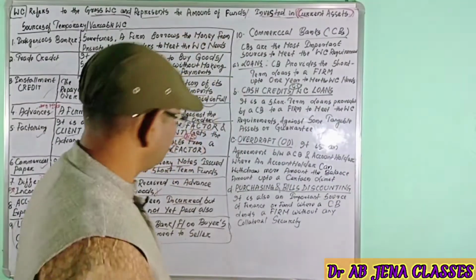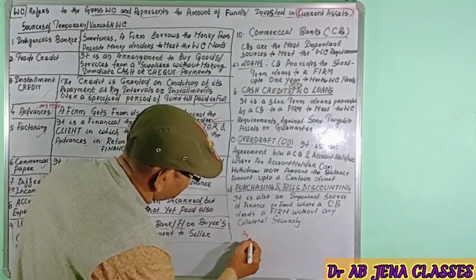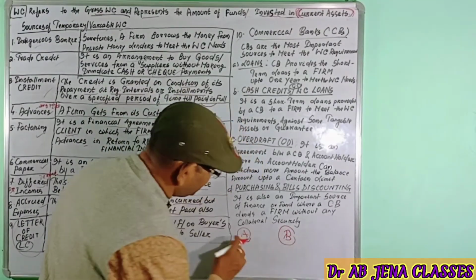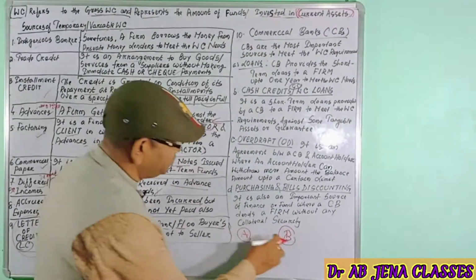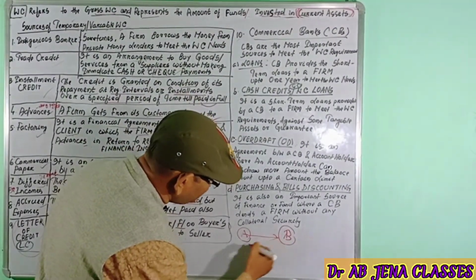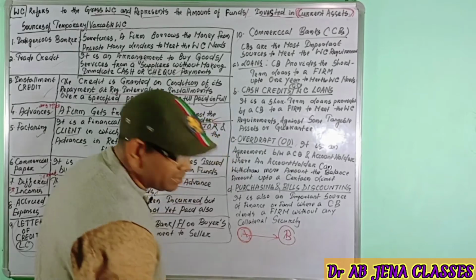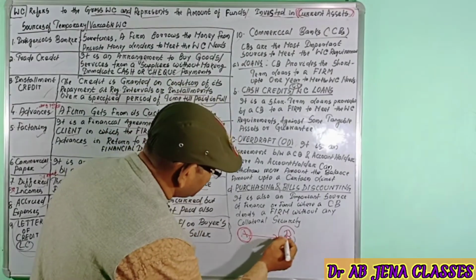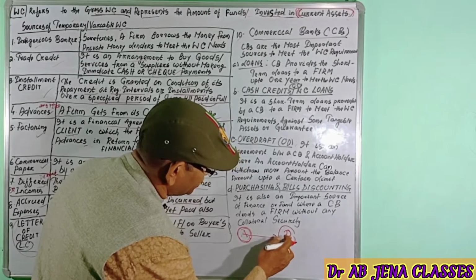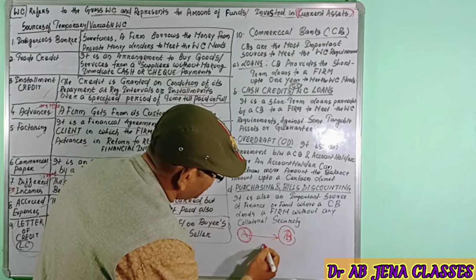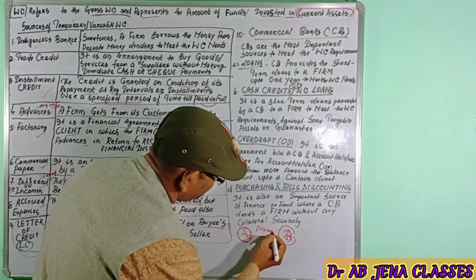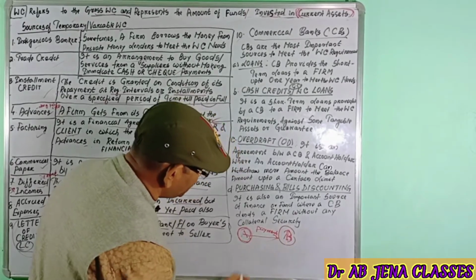Let's take an example. Suppose A is a customer and B is the seller, or A is an importer and B is an exporter. Okay, so there will be the agreement. A will purchase the goods from B, and before B dispatches the goods, B will want assurance regarding the payment. So here what will happen?